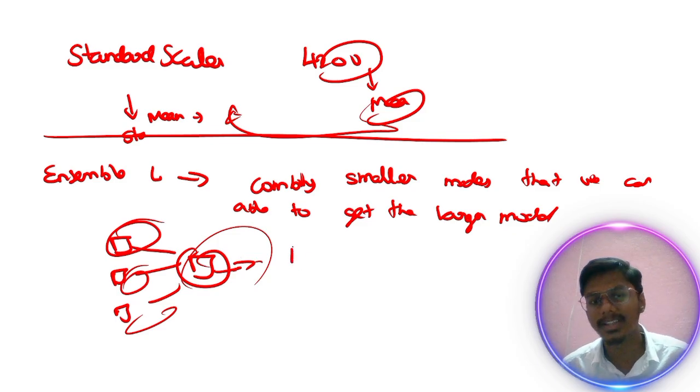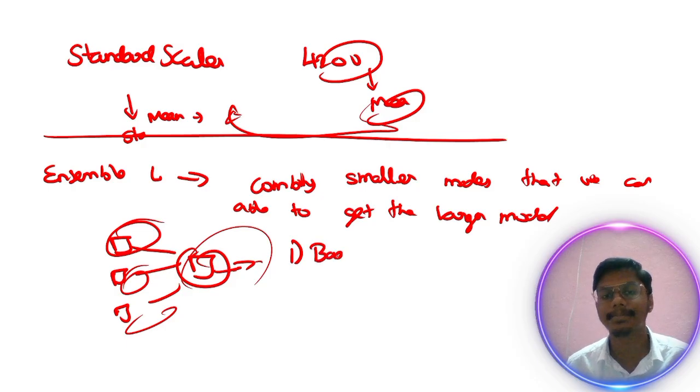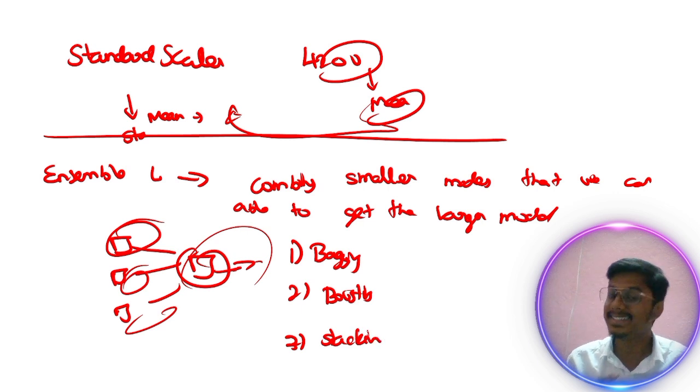The first type of ensemble is bagging. The second type is boosting. The third is stacking. Let's discuss this in detail. This is a big theory part, so let's discuss it in another video.